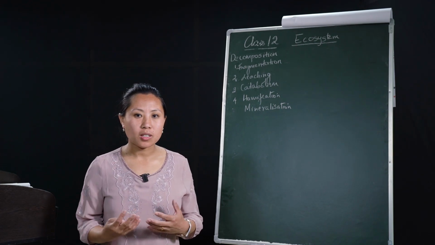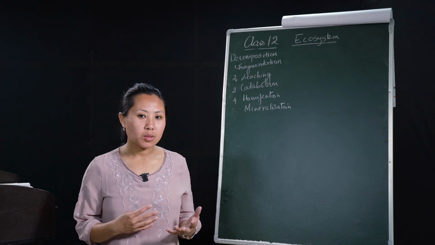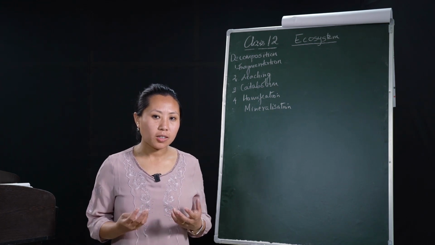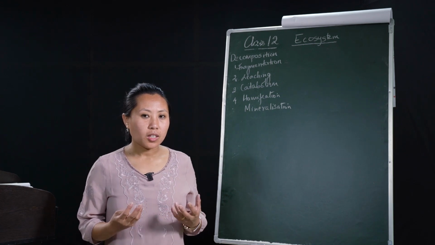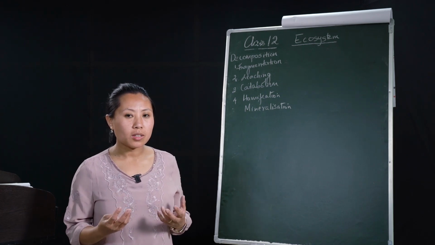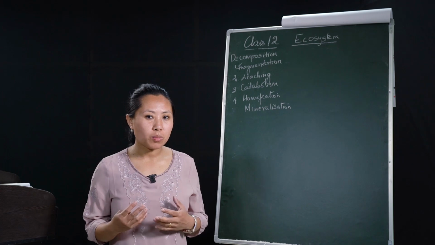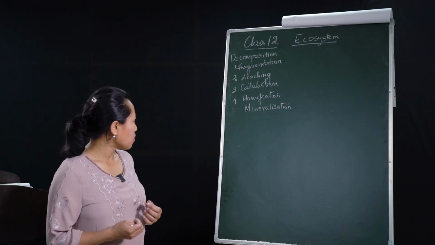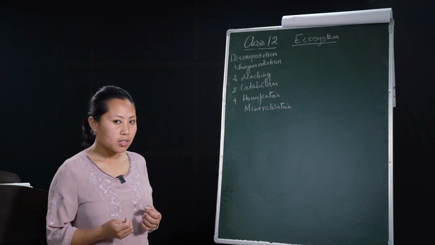We were discussing the ecosystem, and in the last class we stopped at decomposition. We have learned a little bit about decomposition, and we know that decomposition consists of 5 processes. They are fragmentation, leaching, catabolism, humification, and mineralization.